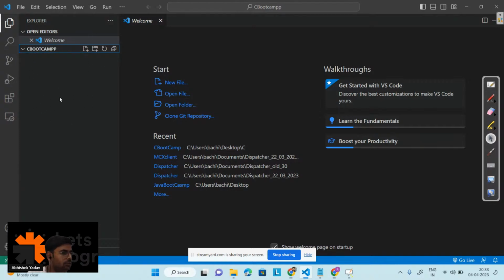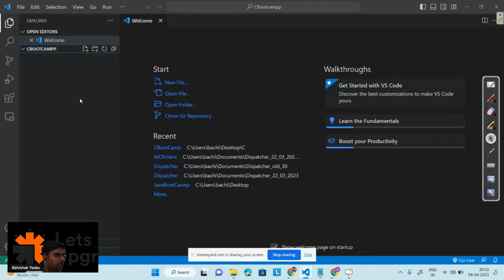Sir, can we use Code Blocks? Yes, Sanjana, you can use Code Blocks. You can use any other IDE. But why am I using Visual Studio Code here? Because if you know how to use Visual Studio Code, and if you are starting with a new IDE, go with Visual Studio Code. Most of the time, if you are working on Java, C++, or HTML, CSS, JavaScript, most companies use Visual Studio Code. That's why I'm going with Visual Studio Code here, right?